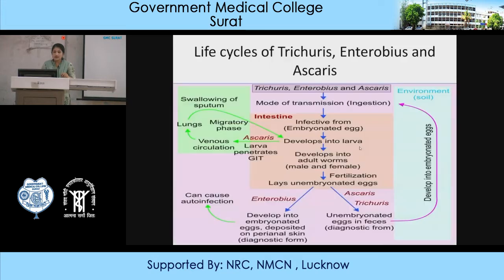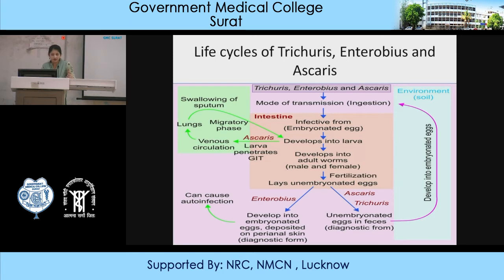This is the life cycle of Trichuris, Enterobius and Ascaris. Besides Enterobius and Ascaris, we will see only Trichuris trichiura. These three organisms have the same type of life cycle, so that's why all three are mentioned together. How does Trichuris affect a human? The mode of transmission is basically ingestion of eggs, because it is oviparous. Any food or water contaminated by the eggs, when ingested, transmits the infection.